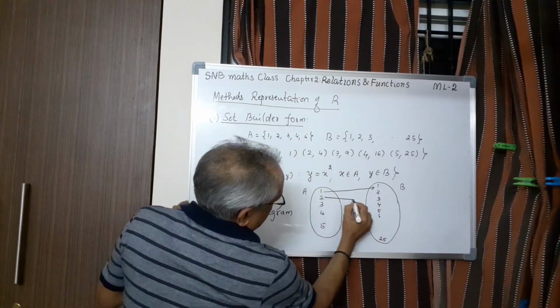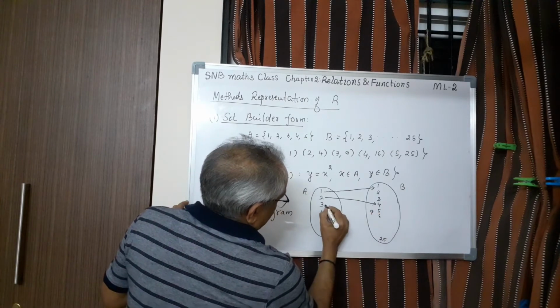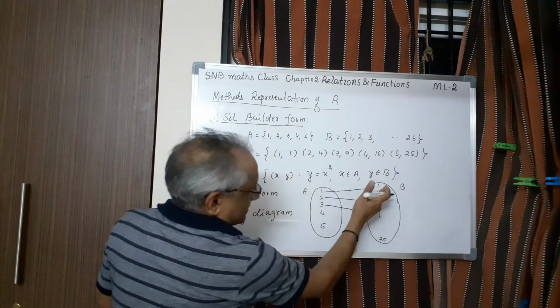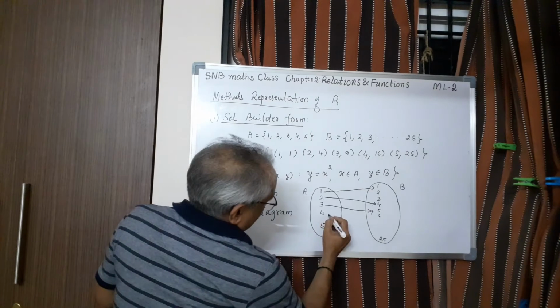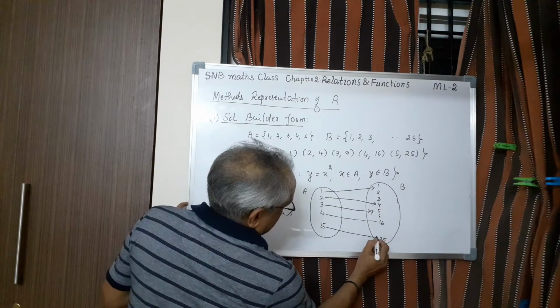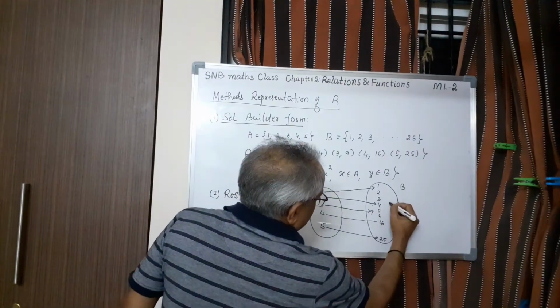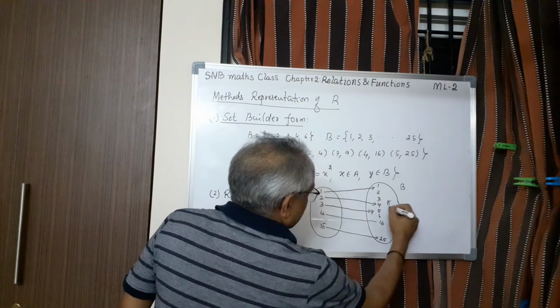2 is related to 4 like this. 3 is related to 9. Let me write here. So 3 is related to 9, because in set I need not use the order. Then 4 is related to say here 16. Then 5 is related to 25. And other elements are there. So of course 9, then 8, then remaining all elements are there.